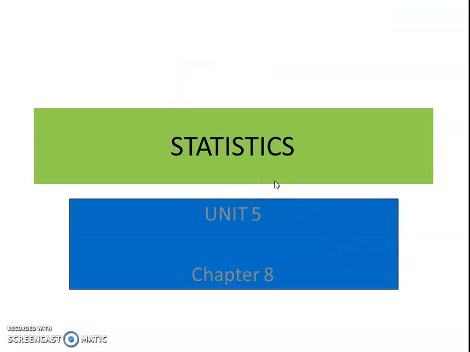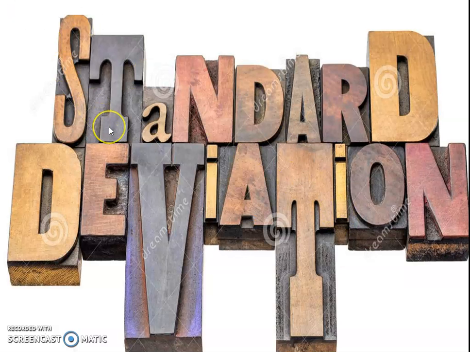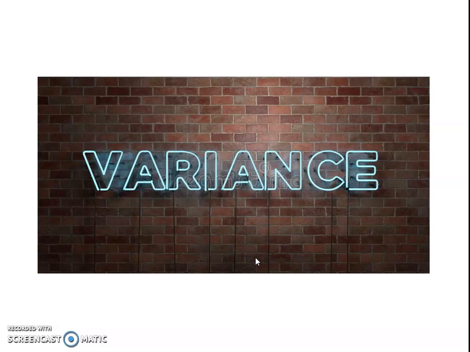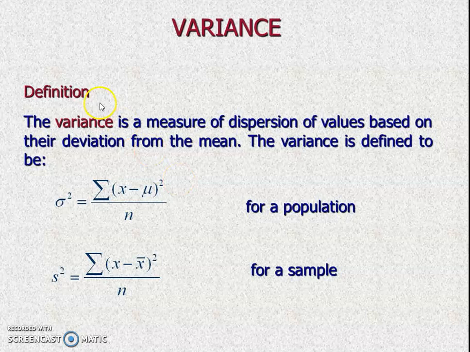In the last lectures we discussed statistics, a very vast and interesting topic, that is Unit 5, Chapter 8. In the last lecture we continued with standard deviation, which is very important in statistics. For variance we need the mean, that's why we have to revise. The variance is the measure of dispersion of values based on their deviation from the mean.